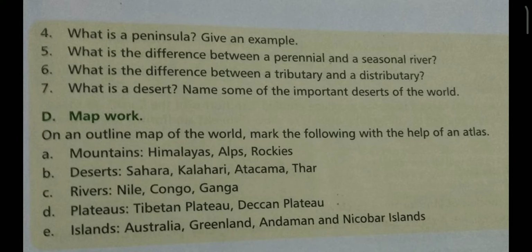Now the last question, what is a desert? Name some important deserts of the world. Deserts are extremely dry areas of land. There is very little rainfall and very few plants grow in deserts. Deserts have extreme temperatures. Example: Sahara Desert, Kalahari Desert, Atacama Desert, Thar Desert, etc.